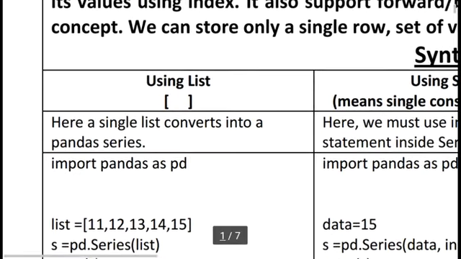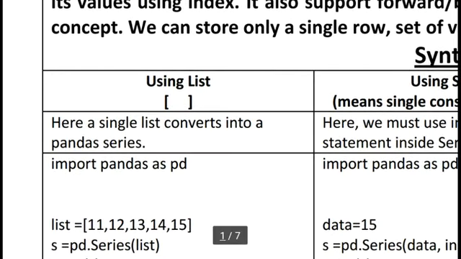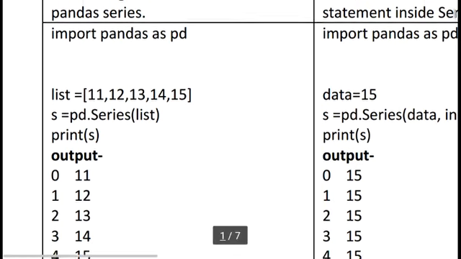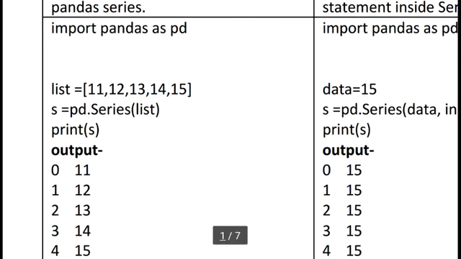Here a single list is converted into a pandas series. Okay students, here I am using import pandas as pd. Always keep in mind that when we deal with a pandas series or data frame, we always use this line at the top of the Python program: import pandas as pd. And the next thing is list. List is our simple variable.